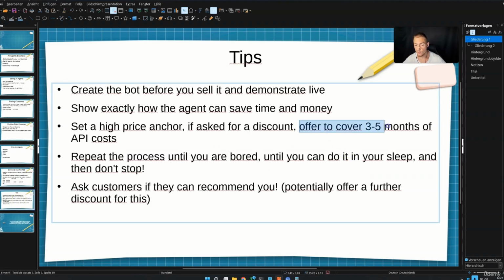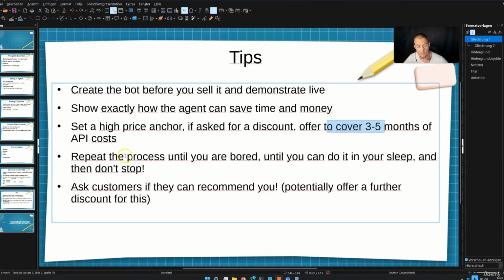Just tell them that you are covering the API cost for 3 to 5 months, for example. The API costs will most likely not be that high in the first months. So just tell them, hey, I am willing to cover the API costs. Of course, you need to explain to them that sooner or later they have to pay for the API cost. But just tell them as soon as the bot is working.